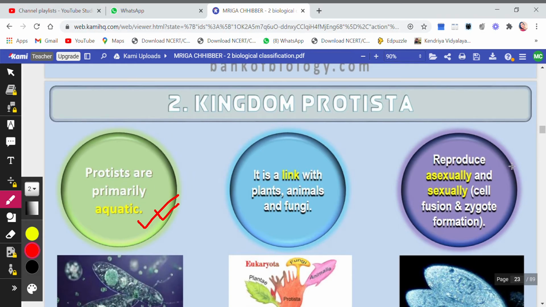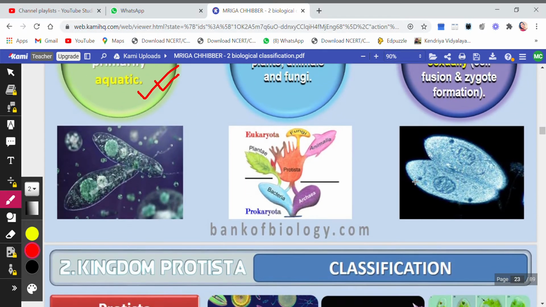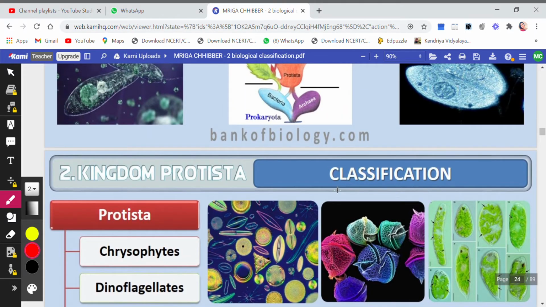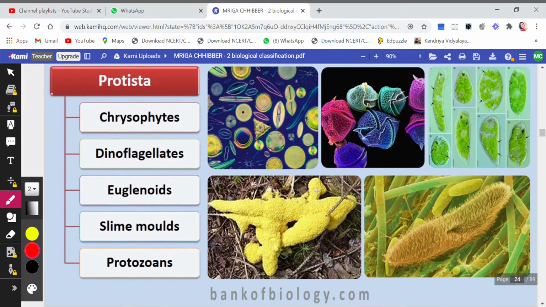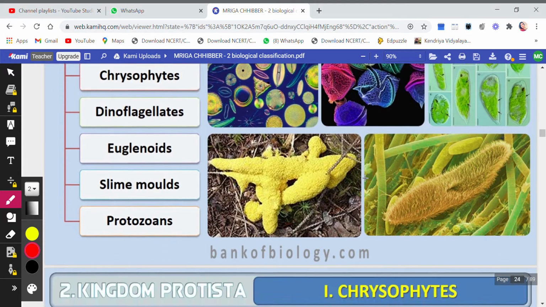Both modes of reproduction are seen in Protista. Next, classification. Protista are classified into chrysophytes, dinoflagellates, euglenoids, slime molds, and protozoans. So we will be discussing them one by one.